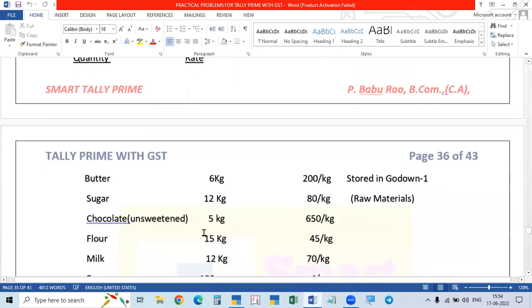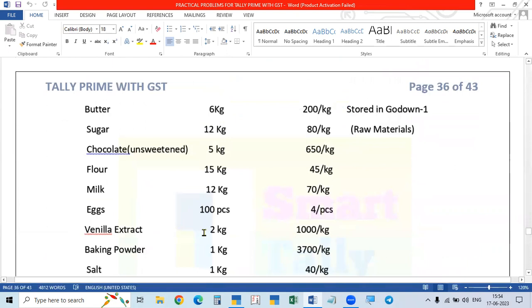This is the second option. Another one is that the raw material, finished products, and all this can be stored in some godowns. We know how to create a godown and how to transfer from one godown to another godown. We already did it. We have videos, the previous videos you can check out. In this problem, raw materials are stored in one godown. We call it the raw material godown, godown 1. And in godown 2, finished goods are stored.